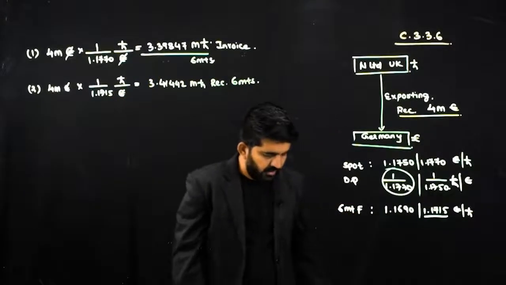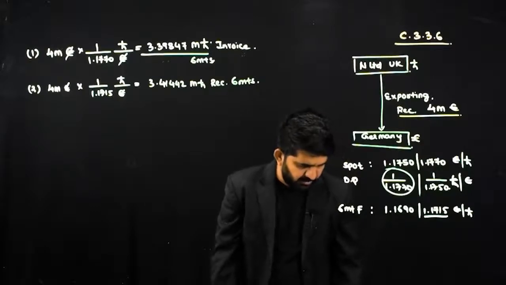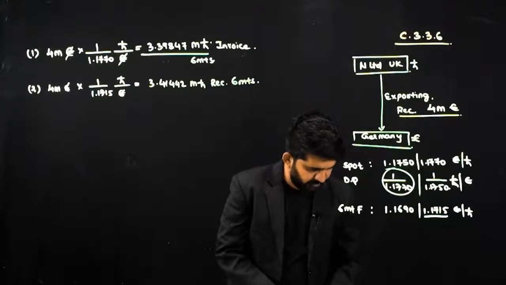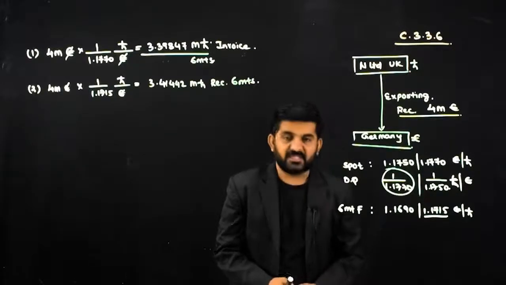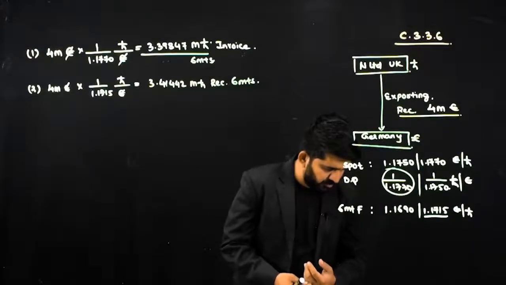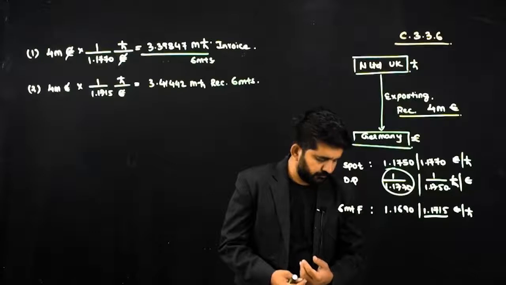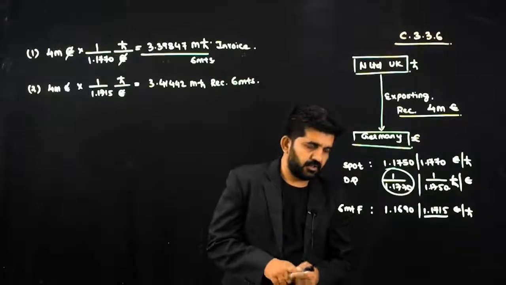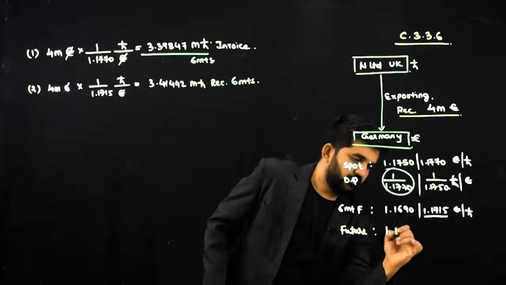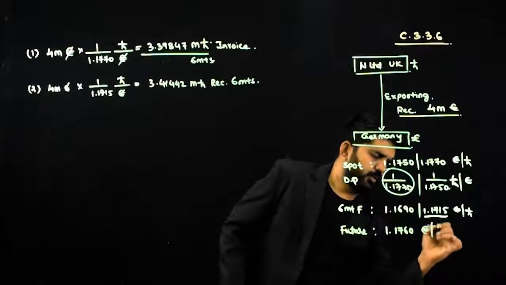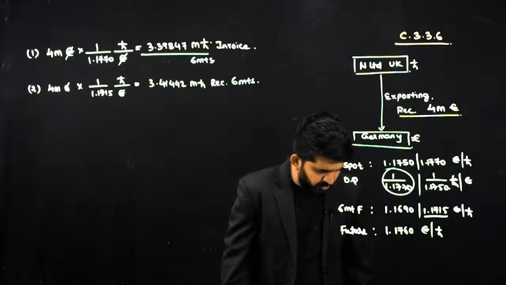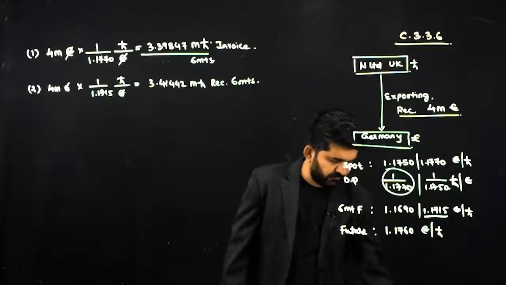Third, invoice the German first in euro. Use sufficient 6 months sterling future to the nearest whole number to hedge the transaction risk. Alright, now let us see the future rate. Future rate is 1.1760 euro per pound. The future contract size is 62,500 pound.